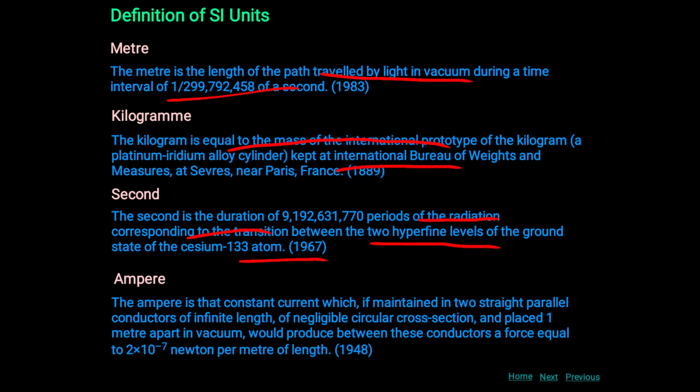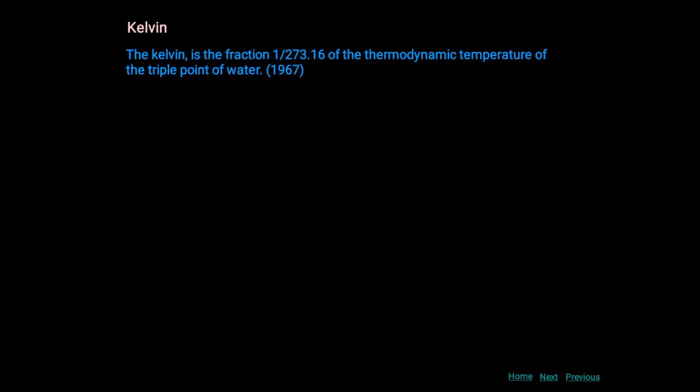Ampere is that constant current which, maintained in two straight parallel conductors of infinite length and negligible circular cross section, placed 1 meter apart in vacuum, would produce a force equal to 2 times 10 raised to power minus 7 newton per meter of length, in 1948. Then Kelvin. The Kelvin is the fraction of 1 by